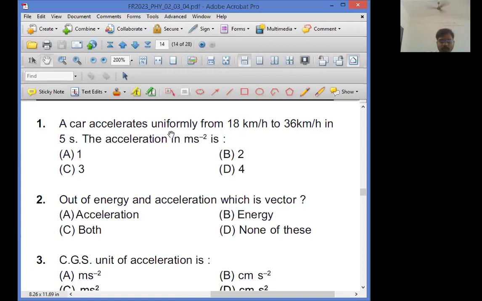A car accelerates uniformly from 18 km per hour to 36 km per hour in 5 seconds. Initial velocity given to you, final velocity given to you, time interval is given to you, the acceleration in meter per second square in standard unit, distance measurement in meter, time measurement in second. So you have to convert this kilometer per hour into meter per second. Everyone do it and tell me ABCD.